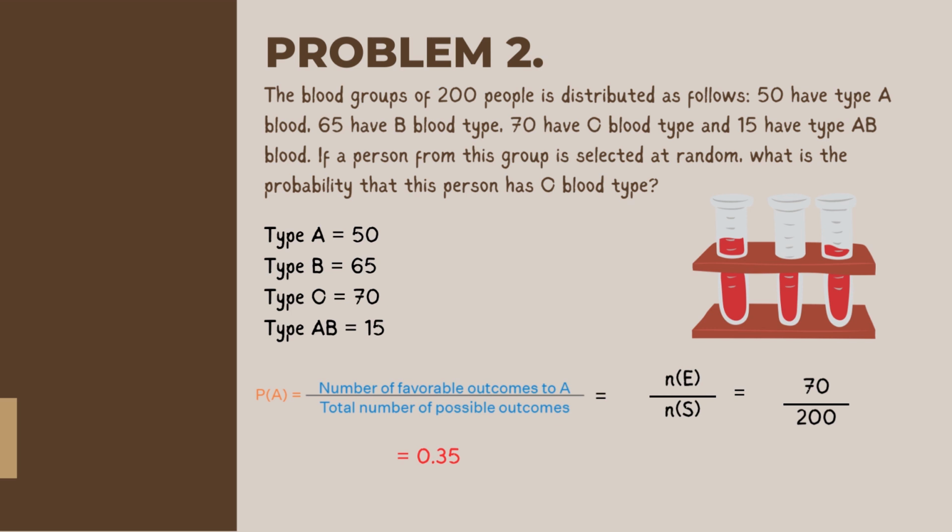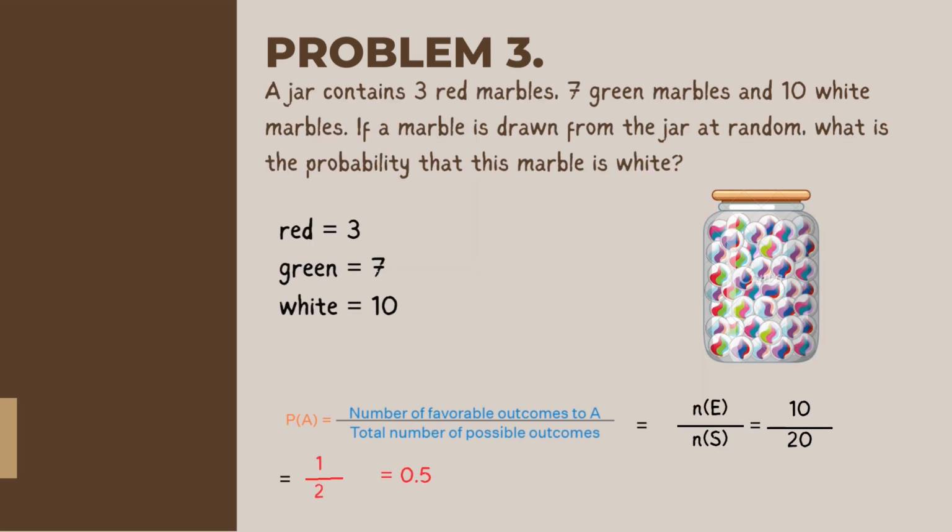For the third problem, a jar contains 3 red marbles, 7 green marbles, and 10 white marbles. If a marble is drawn from the jar at random, what is the probability that the marble is white? Let us make the table of contents. We have 3 red marbles, 7 green marbles, and 10 white marbles. So we're going to use our formula, N of the number of events divided by the number of sample space.